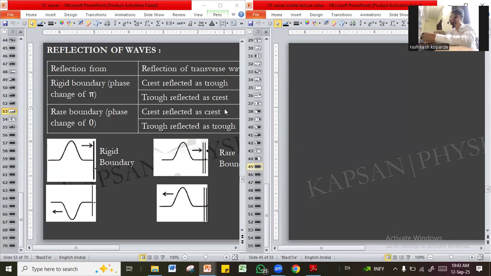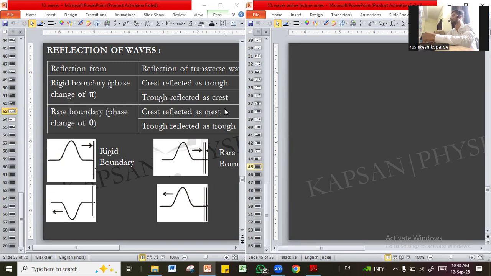Whenever it is a rigid boundary, it will change the phase by an amount equal to pi. So at the rigid boundary, there will be destructive interference between the incident wave and the reflected wave. So crest will be reflected as trough, trough will be reflected as crest. If it is a rarer boundary, crest will be reflected as crest, trough will be reflected as trough.